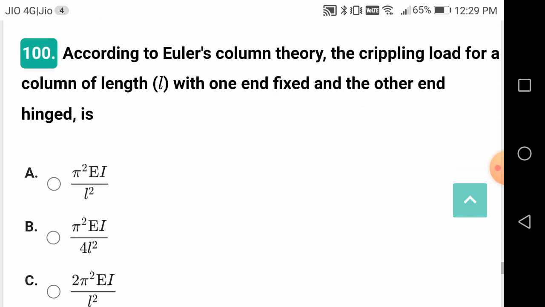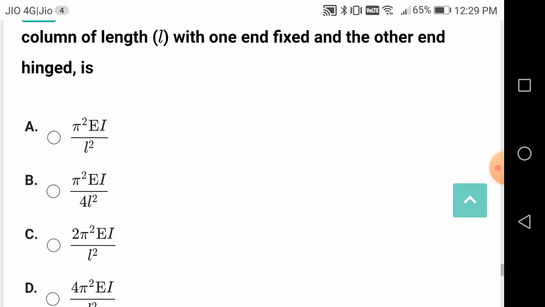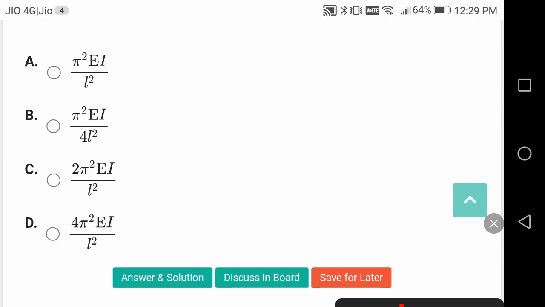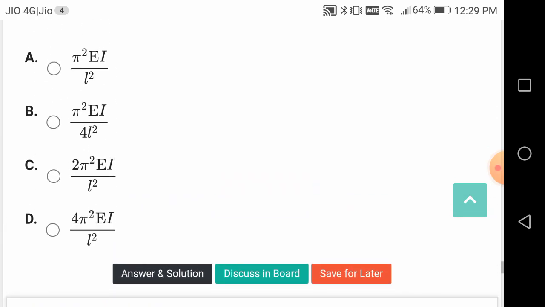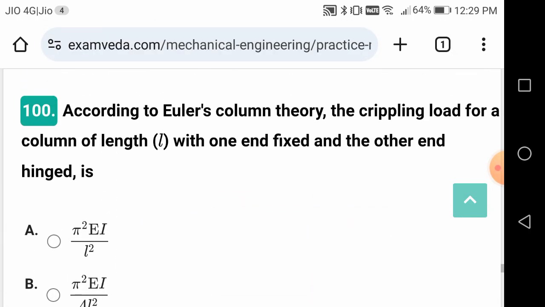According to Euler column theory, the crippling load for a column of length L with one end fixed and the other end hinged is. Okay, this is a good question, friends. Such types of questions are asked. Let us see the answer. Either it should be B or D. Let us see. Yes.